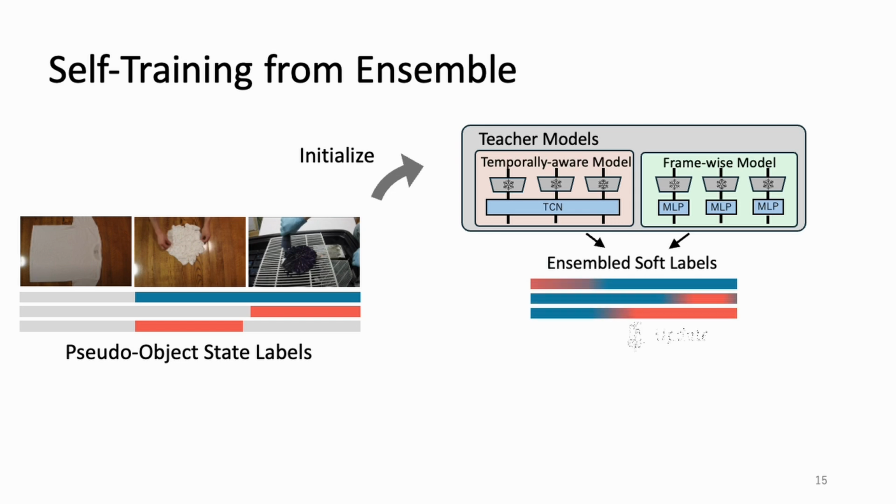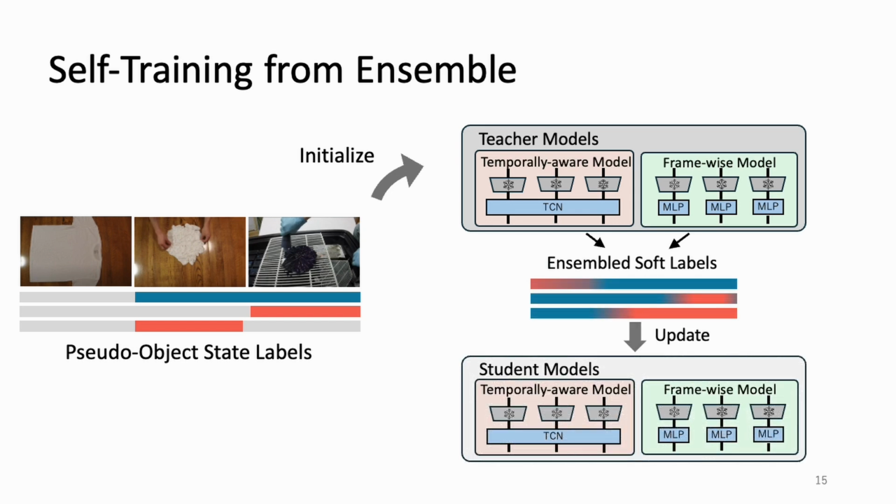Then, we train another set of models as student models, using a weighted sum of the teacher models' predictions as ground truth. The teacher models are also updated by copying the parameters of student models with momentum to ensure slow update. The two models with different context lengths have complementary natures in predicting object states, and thus the ensemble of these models' outputs is better aligned with ground truth.